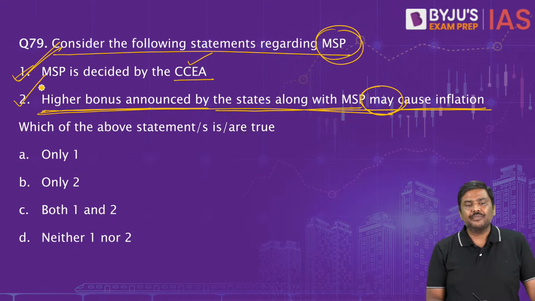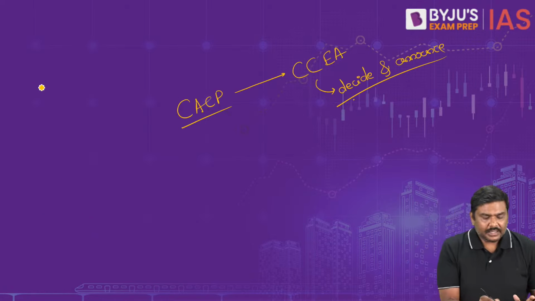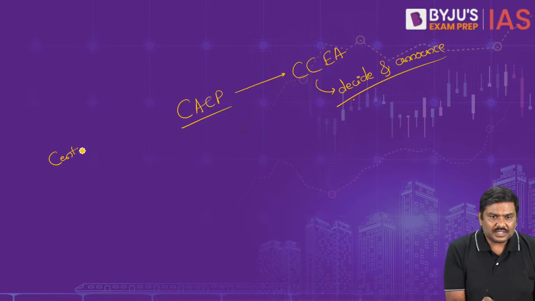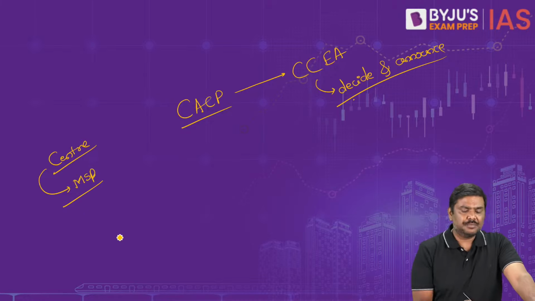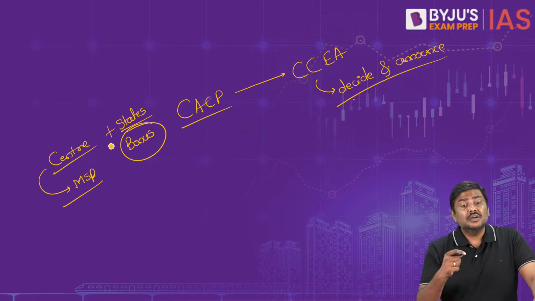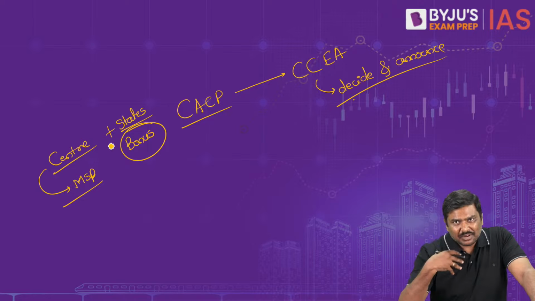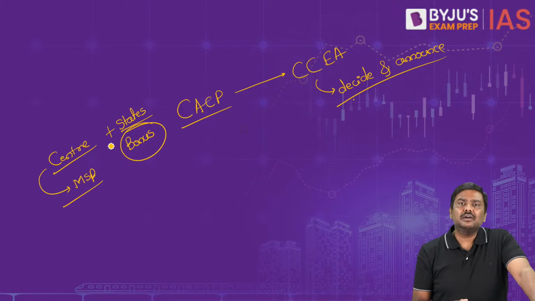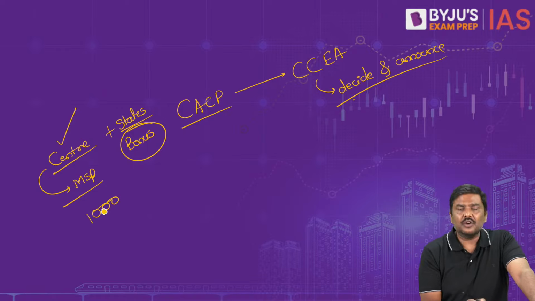Statement 2 is correct. I'll explain this. Follow the discussion carefully. All of you know that the center announces the MSP, correct? But in addition to this MSP, the states can also announce a bonus. Now imagine I'm a farmer and in my state, the center as usual provides an MSP of 1000.